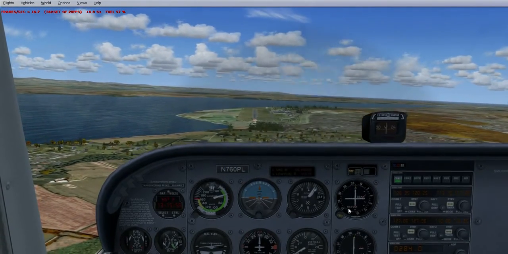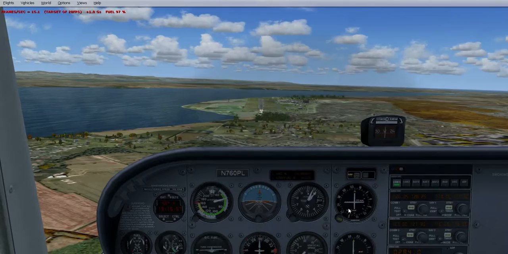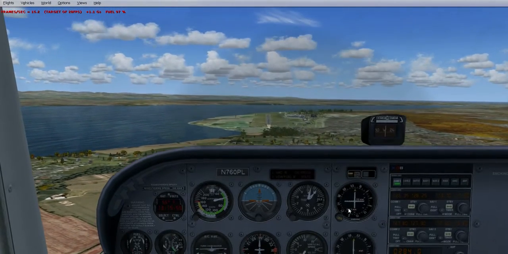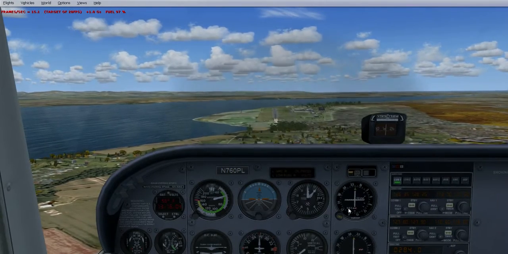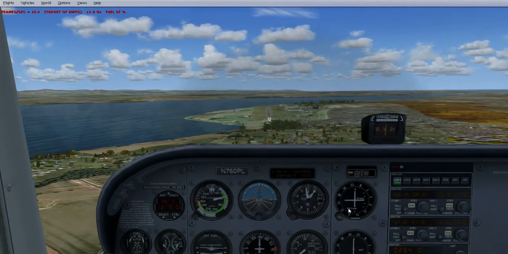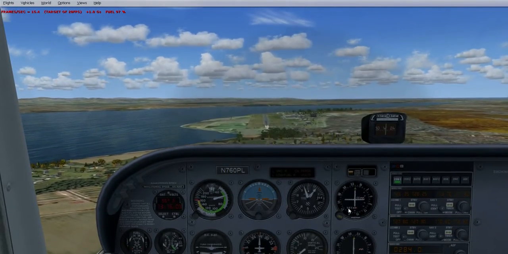Nicely lined up there with the runway now. Trying to maintain an airspeed of 60 as we're coming in. Height is 1,000 feet. Airspeed 60.